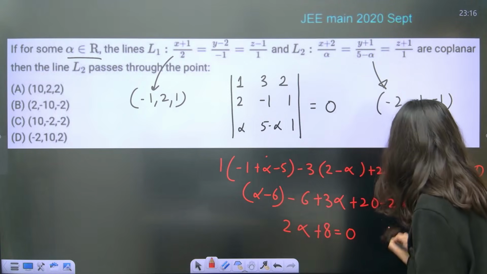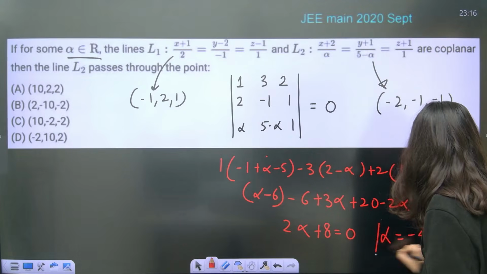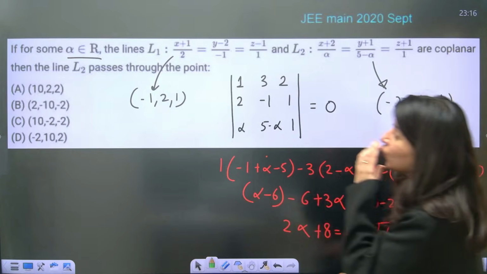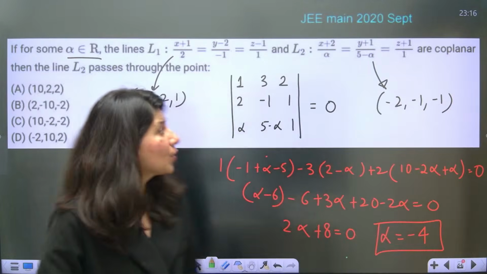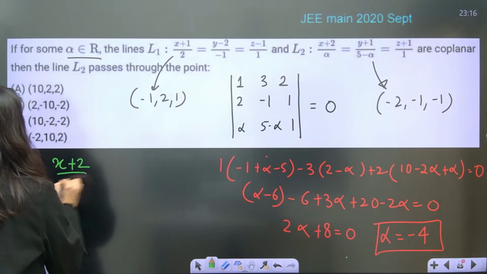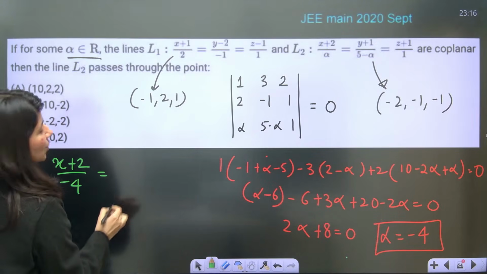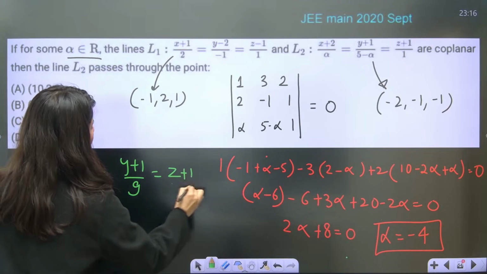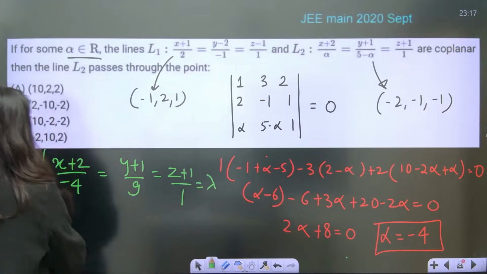Alpha is equal to minus 4, correct? The moment you see alpha is minus 4, what do you do? They are asking which point L2 passes through. So yes, minus 4. So (x plus 2) upon minus 4 is equal to (y plus 1) upon 9 is equal to (z plus 1) upon 1 is equal to lambda. This is your L2.